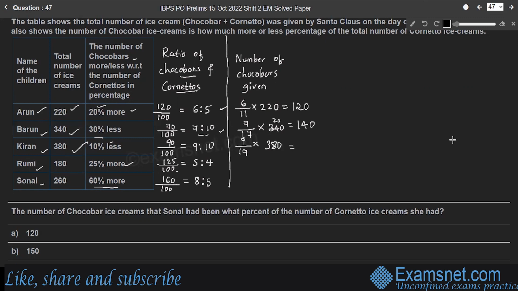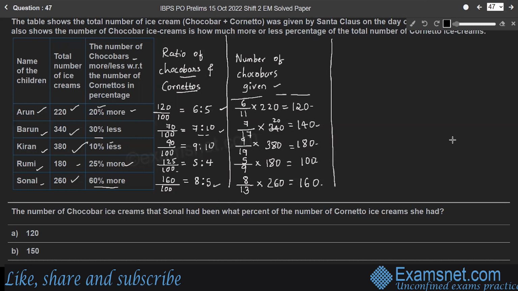This number. So 20 into 9, 180. Similarly, out of 9 total ice creams, 5 were chocobars. Therefore, out of 180, so 100. Now, out of this 8 plus 5, 13, 8 are chocobars. Therefore, out of 260, so 20 into 8, 160. Therefore, the number of chocobars given to each child is 120, 140, 180, 100 and 160.